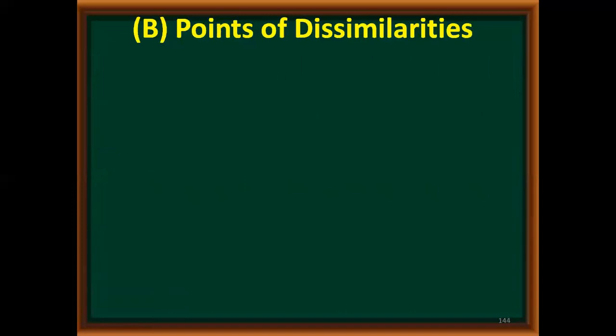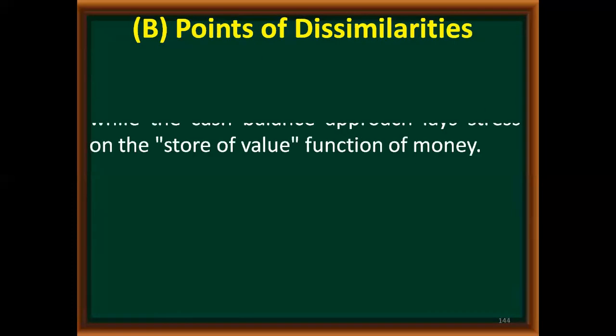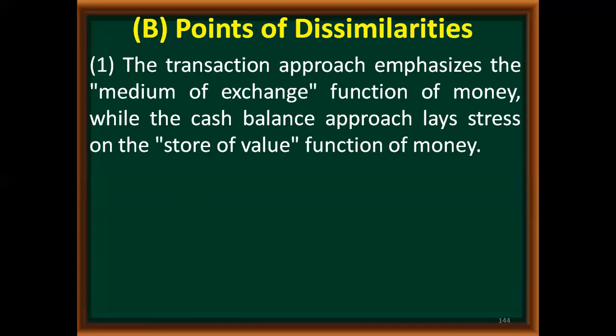So we have discussed the similarities, but there are certain dissimilarities between the two versions of QTM. So what are the differences? The first difference is the transaction approach emphasizes the function of money as a medium of exchange, whereas the cash balance approach lays more emphasis on the store of value function of money.